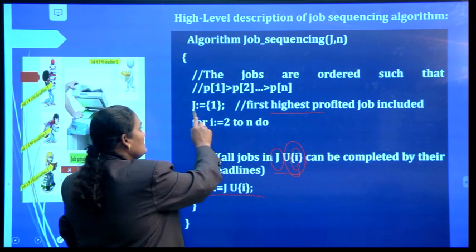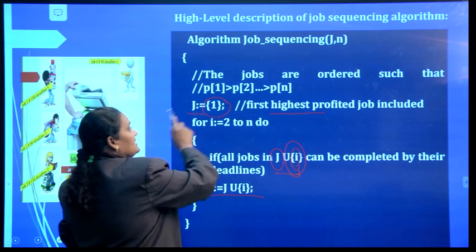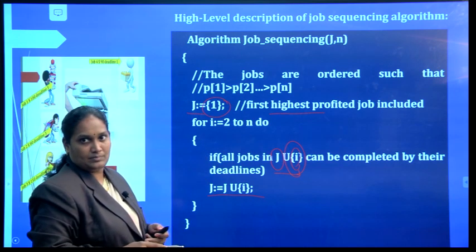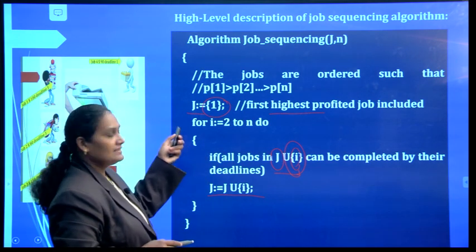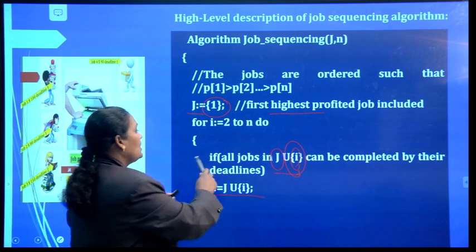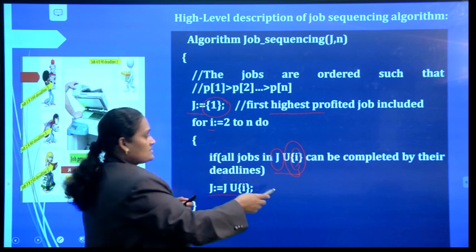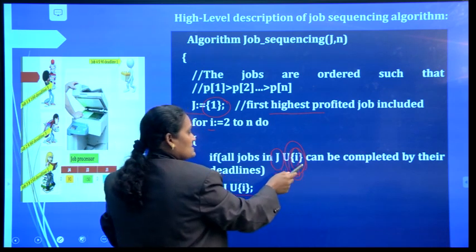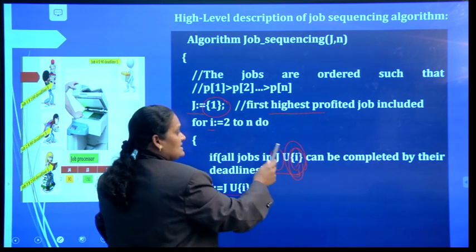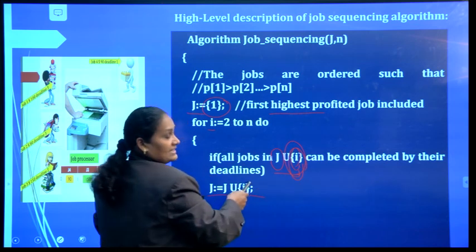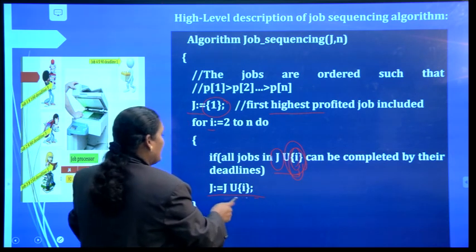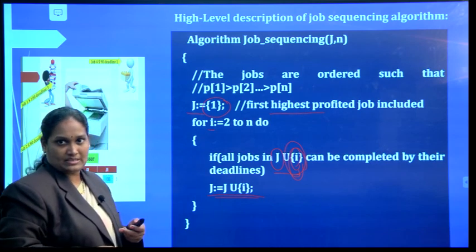Here J is the solution in which first I included the highest profited job. Now after that for each I we are going to include one more job. So if I is equal to 2, second job, the first and second jobs can be completed by their deadlines, then we can add that second job into the solution.